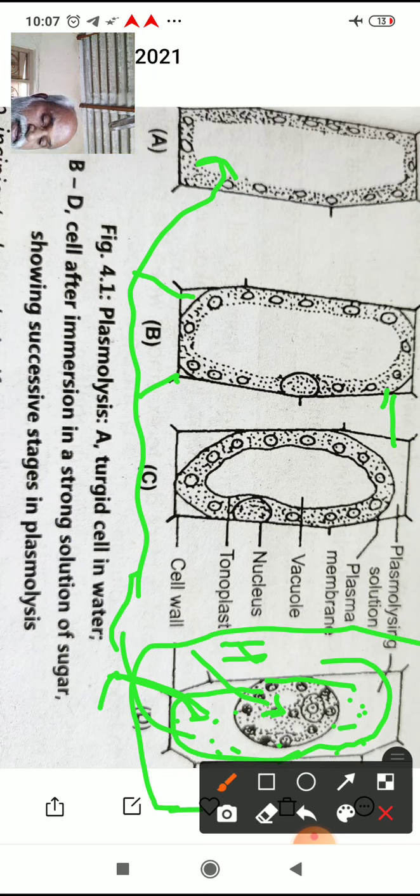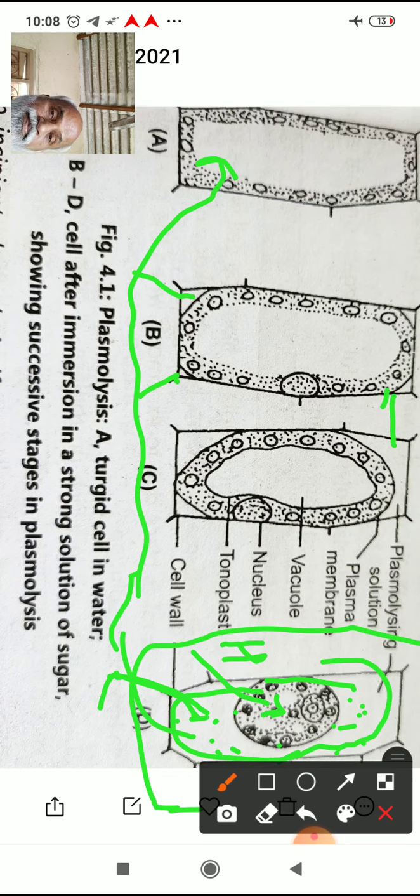If a plant cell is placed in a strong solution or hypertonic solution, water molecules diffuse out of the cell. Exosmosis takes place here. The plasma membrane leaves the cell wall. The whole protoplasm contracts in the center, and this process we call plasmolysis.